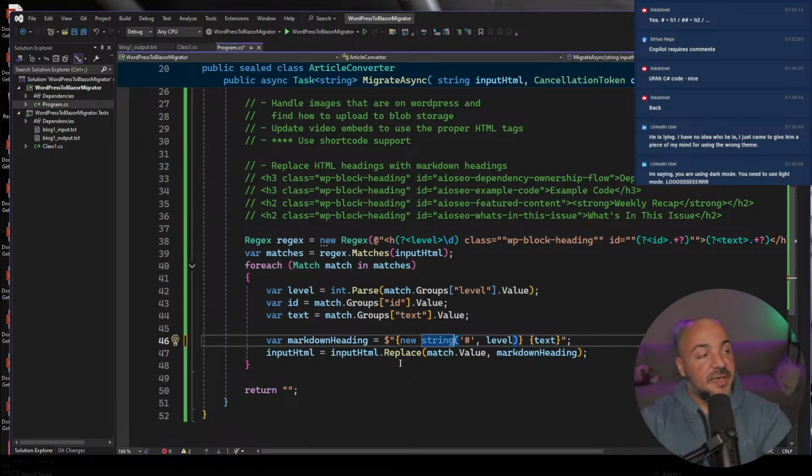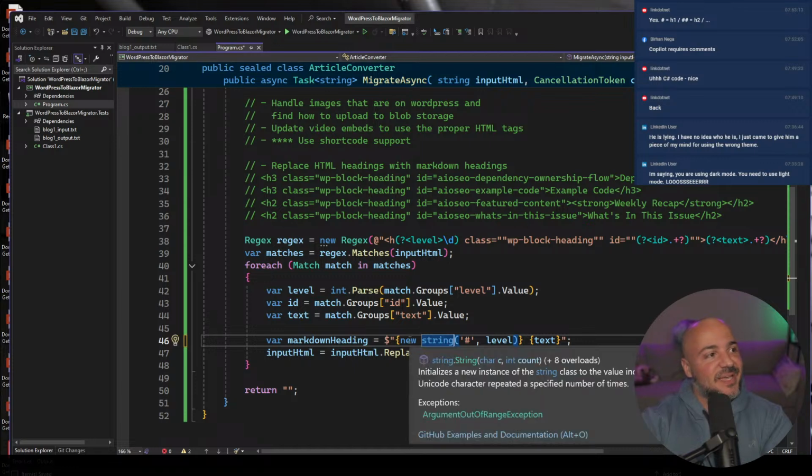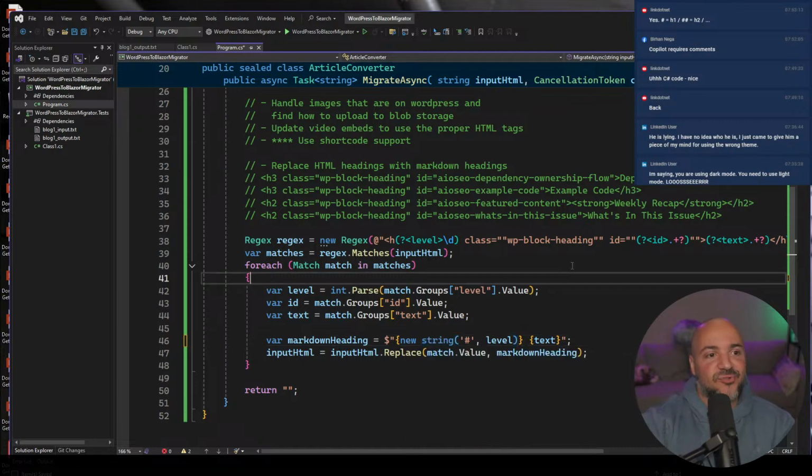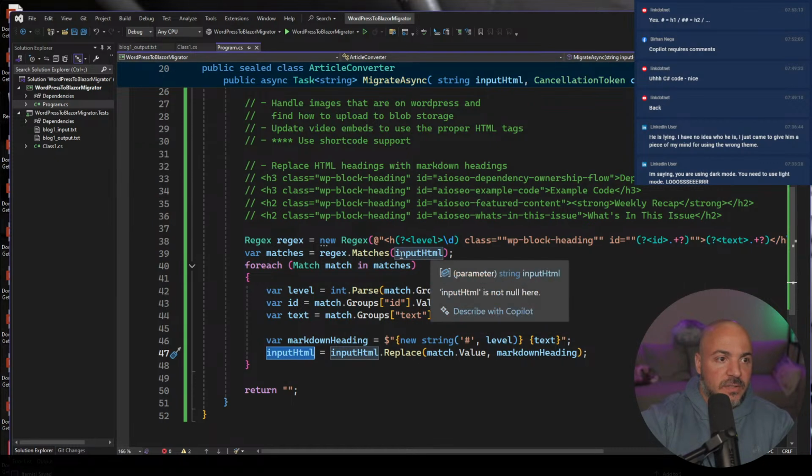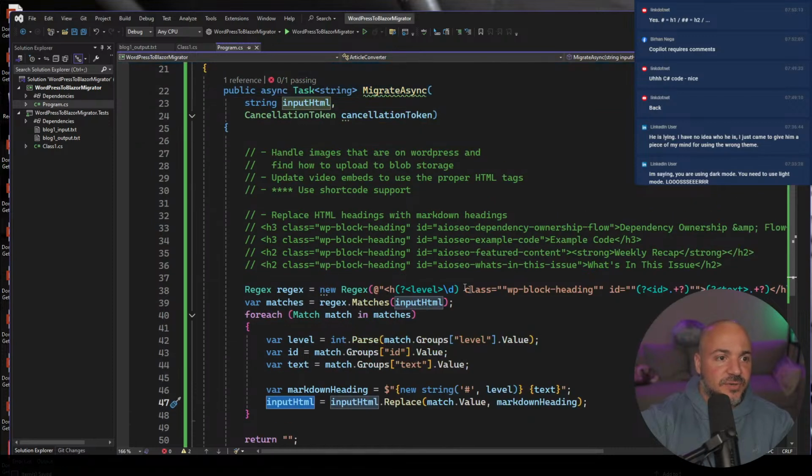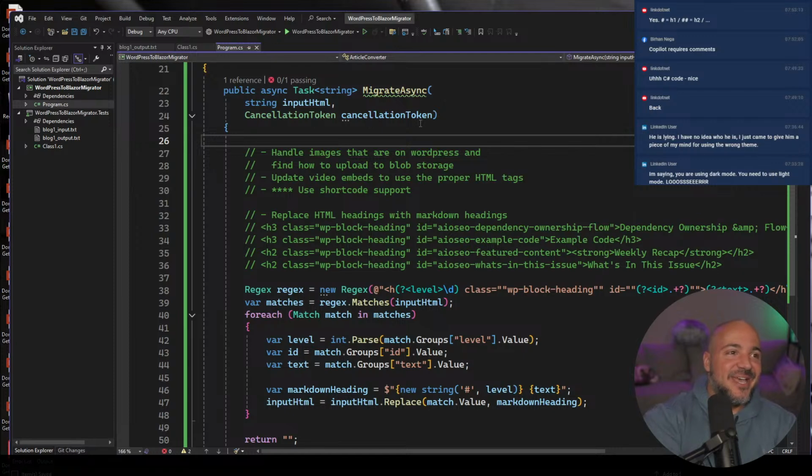Thanks, Steven. Yeah, it's funny, for things like Markdown, I should know it off the top of my head, but if I'm not looking at it, then I don't trust my brain. But yeah, this might be something that just works, which would blow me away. So let's do that. I don't want to call it input HTML the whole way through. Again, you're going to see me writing code in here that I'm not actually proud of. But it's going to work.